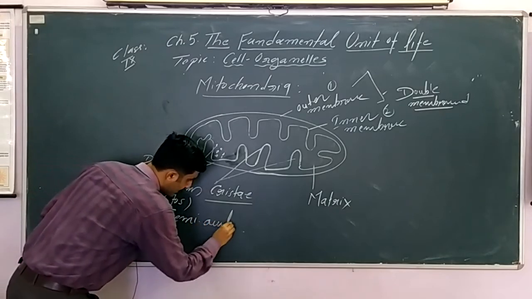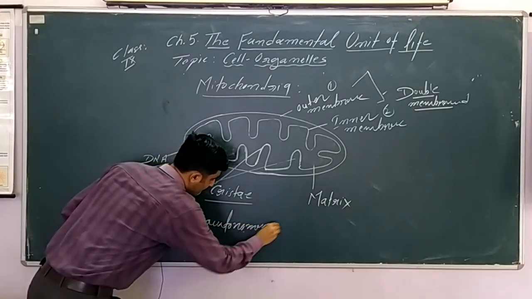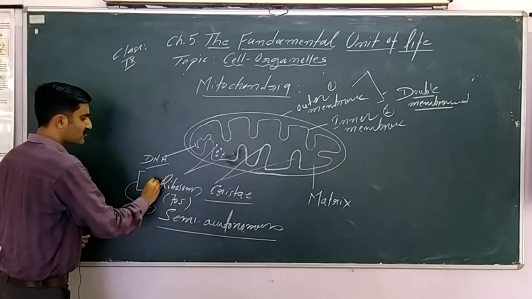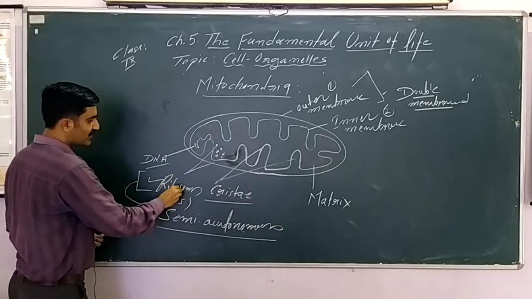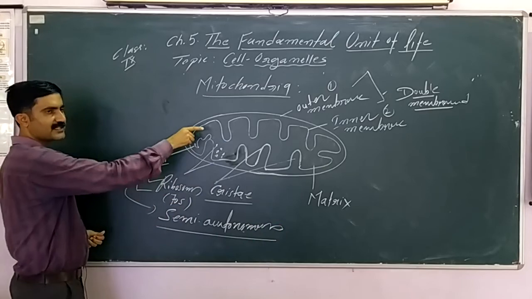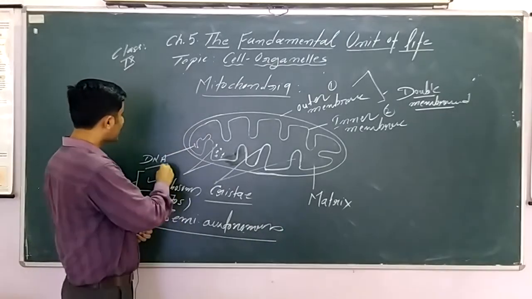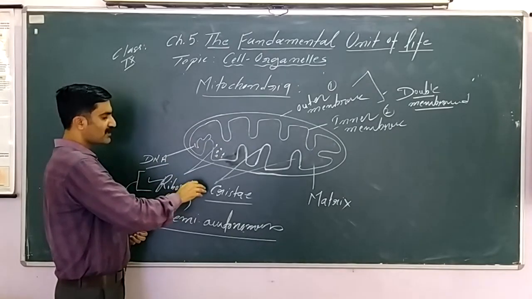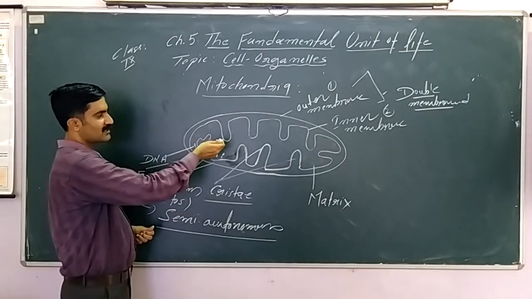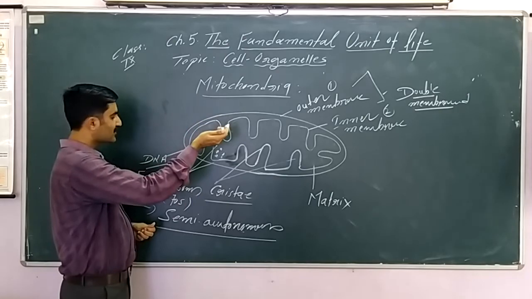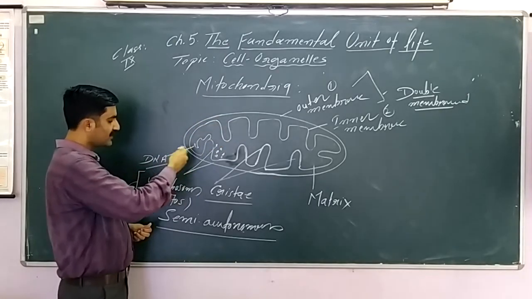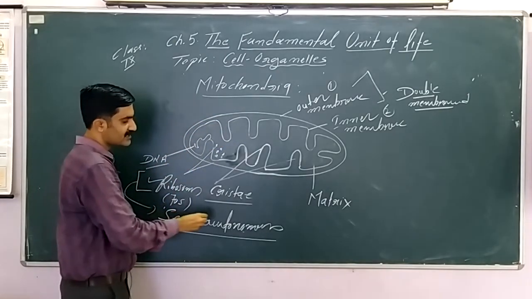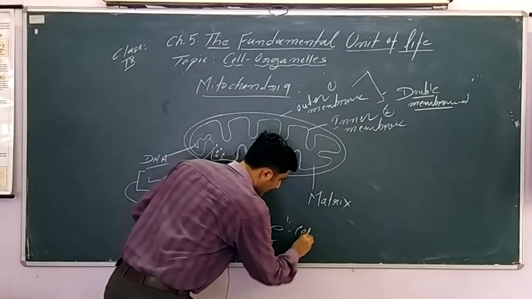Semi-autonomous here means that with the presence of ribosome, it can synthesize its own protein. With the help of DNA, it can regulate its own function. So it partially depends on the nucleus. It has its own DNA and its own ribosome that make it a semi-autonomous cell organelle.